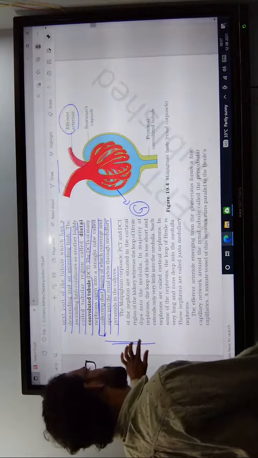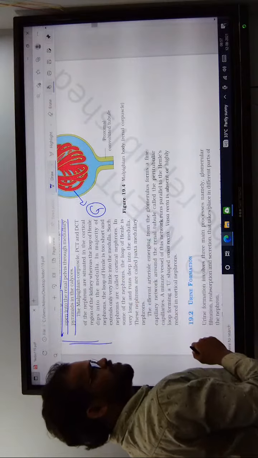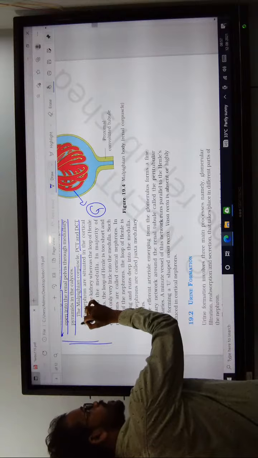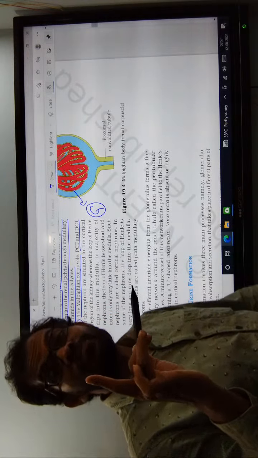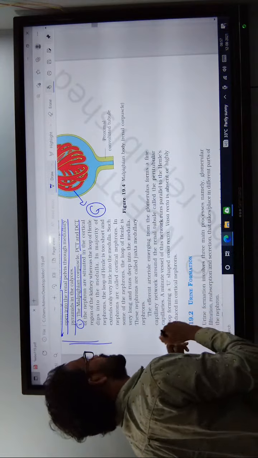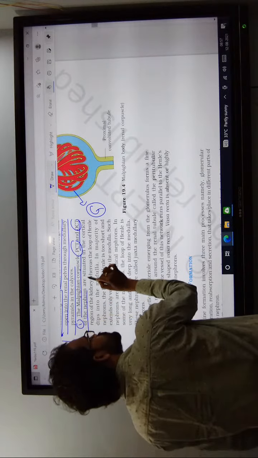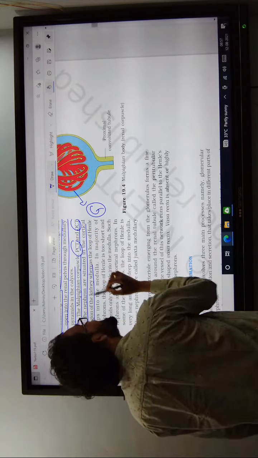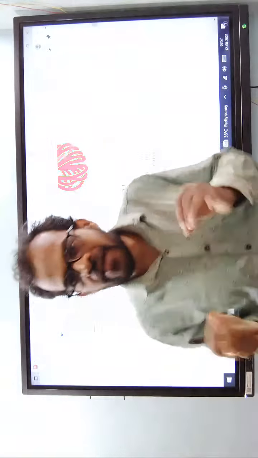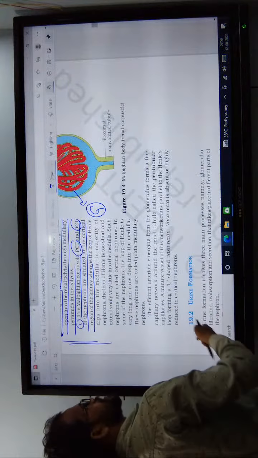Coming to the next one, the Malpighian tubules. Malpighian tubule means Bowman's capsule plus glomerulus. Next one PCT, next one DCT. It is the nephron situated in the cortex area. Which parts are located in the cortex area? The Malpighian body, PCT and DCT.